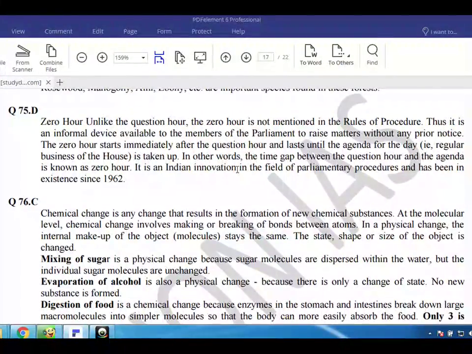In other words, the time gap between the question hour and the agenda is known as zero hour. It is an Indian innovation in the field of parliamentary procedures and has been in existence since 1962.